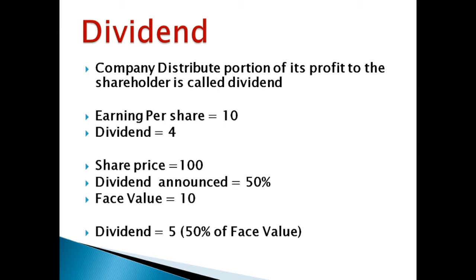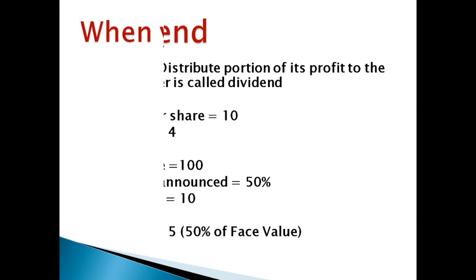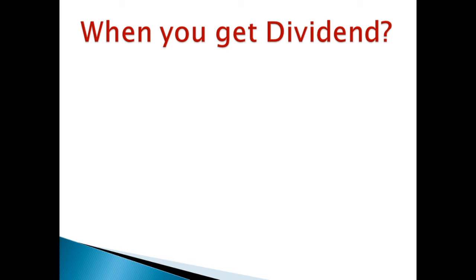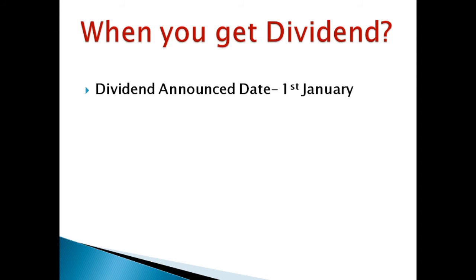So now we know how dividend is calculated. Let's see when we are going to get a dividend. There is some criteria to get a dividend. The first one is the dividend announcement date. Let's say the 1st of January is when the company announced a dividend. With that, the ex dividend date is calculated, that is the 15th of January. So when am I going to get a dividend, on the dividend announcement date or the ex dividend date?